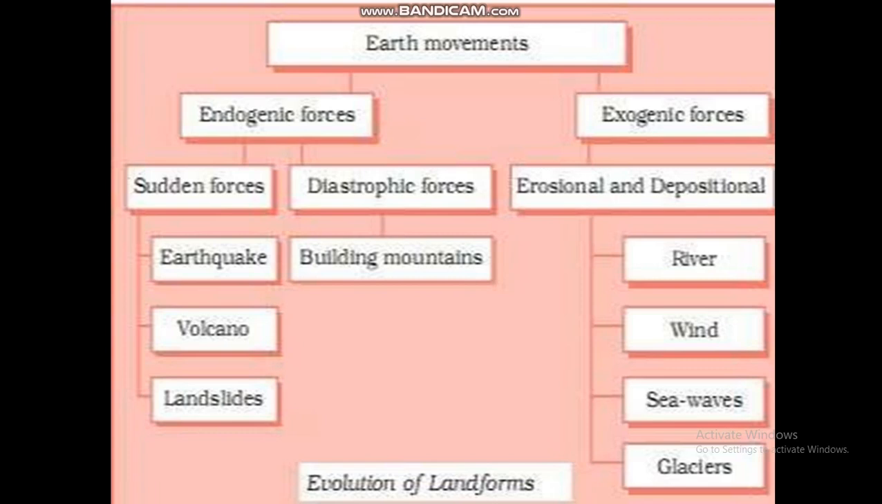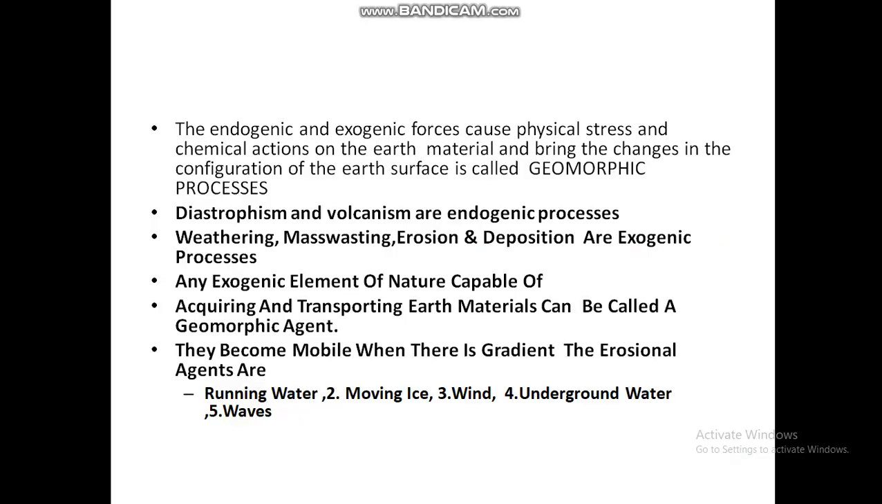In this chart you can find the Earth movement. There are two types. The Earth movement is due to endogenic forces and exogenic forces. Erosion and deposition are due to the exogenic forces: river, wind, sea waves, glacier. On the other side, endogenic forces cause sudden forces including earthquake, volcano, landslide, diastrophism forces and mountain building. This chart is all about the evolution of landforms.